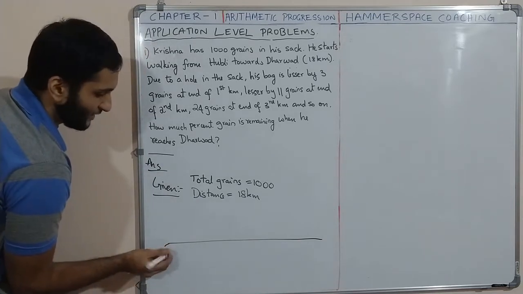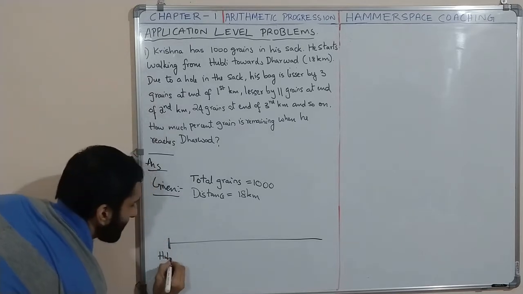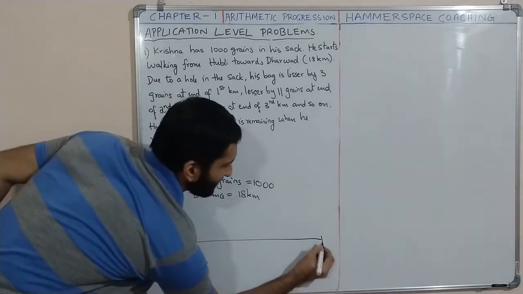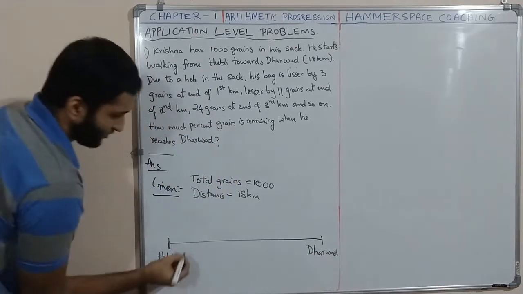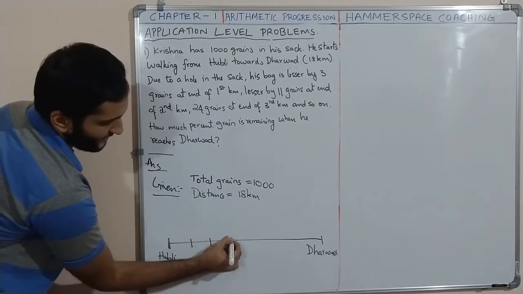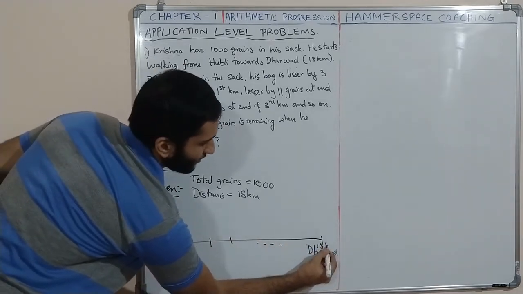Let us assume that this is the starting point, Hubli, and this is Dharwad. So this is 1 kilometer, 2 kilometer, 3 kilometer, and so on up to 18 kilometer.